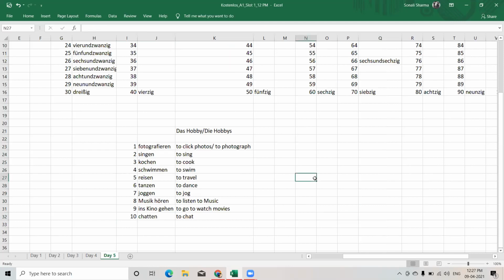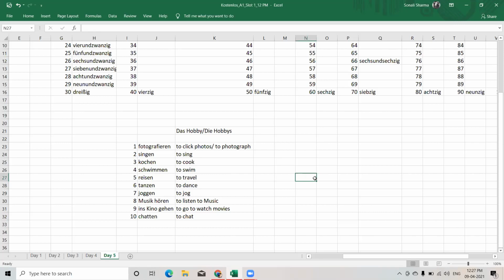Next is kochen, as to cook, schwimmen, as to swim, reisen, as to travel, tanzen, as to dance, joggen, as to jog, Musik hören is to listen to music, ins Kino gehen, to go to watch movies, chatten, to chat.